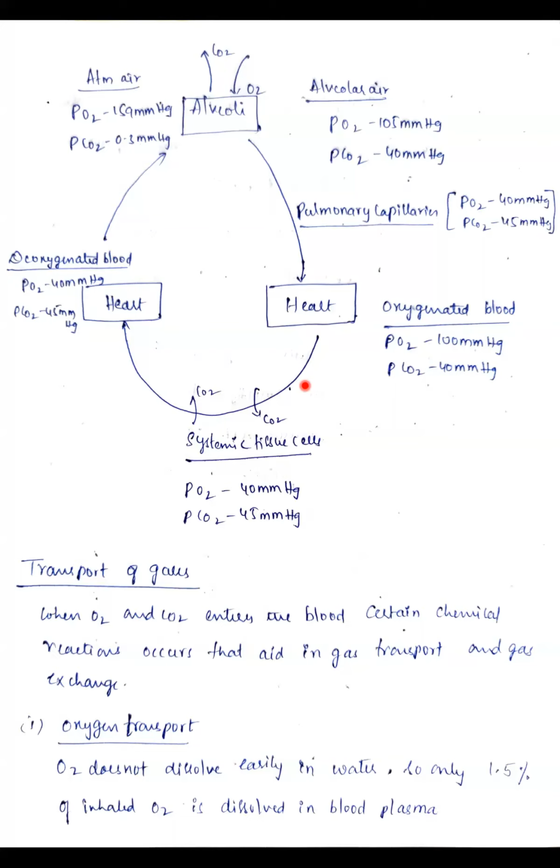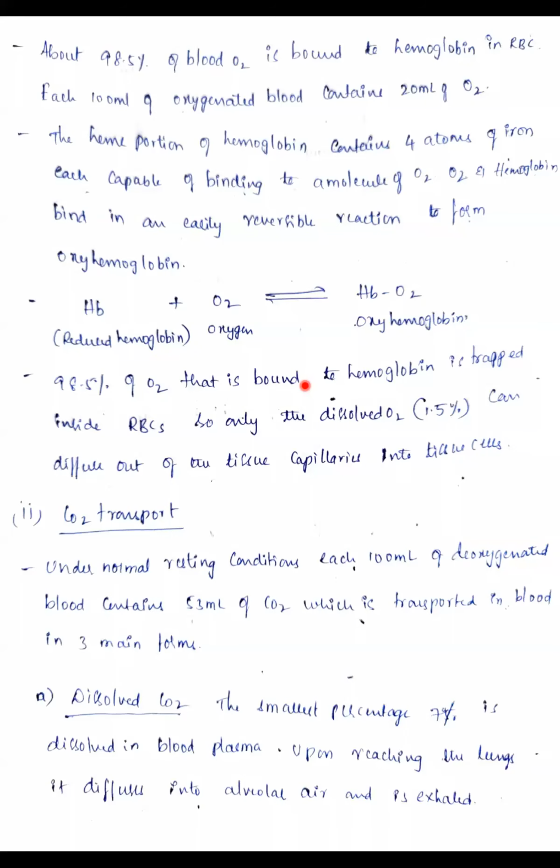As oxygen is not dissolved easily in water, only 1.5% of the oxygen is dissolved in the blood plasma, and about 98.5% of the blood oxygen is bound to the hemoglobin in the RBC, right?